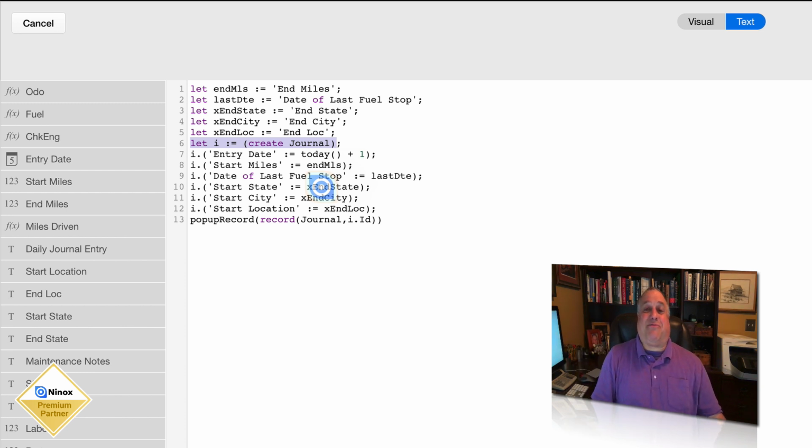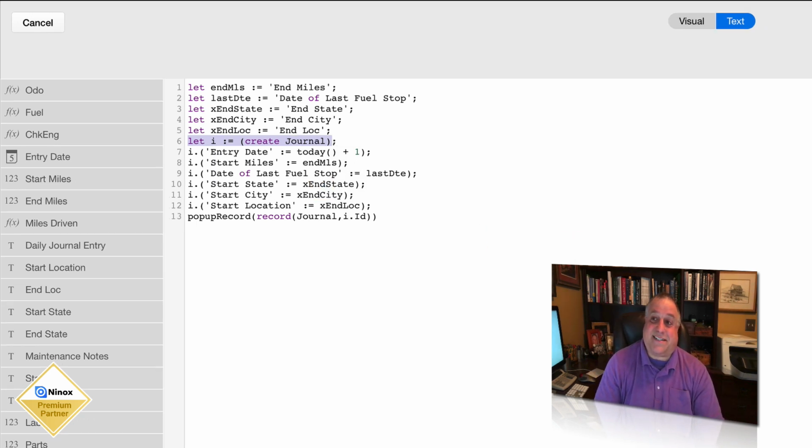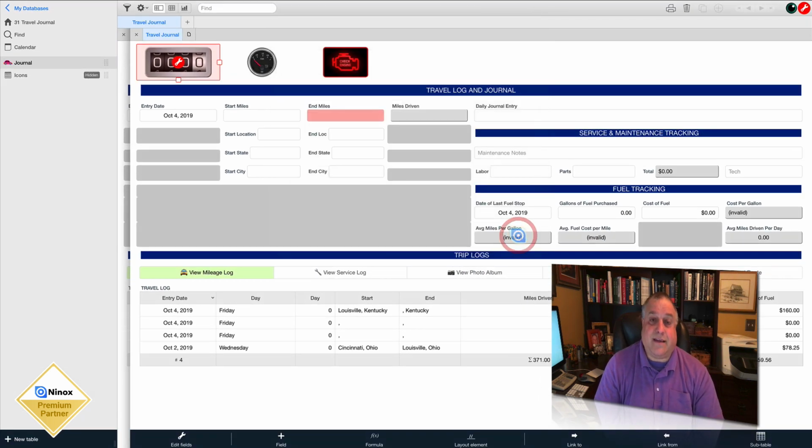This is also great, by the way, for grandparents who want to track the height of their grandchildren, or parents who want to track the growth of their children. You can do this easily in a Ninox database. And that's how simple it is to chain records together. We don't link one record to another record in the same table using the traditional linking mechanisms and tools that we've learned about in Ninox. We link in the sense of a chain. We simply take the last record and chain link the next record by creating a button that says, this is where we are now, let the ending point now be the starting point for the next link in the chain, the next record in the table.